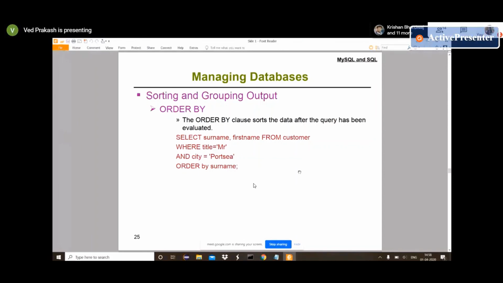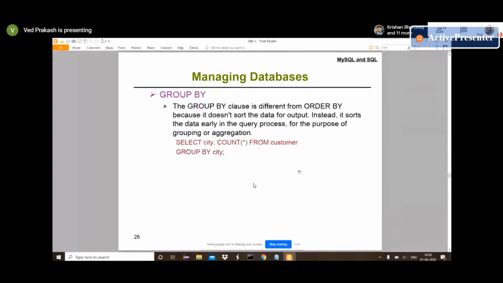So we provided order by also. And we have group by also. So in group by, we will provide the group by syntax. Order by is last in logic, but in group by, before processing, you apply group by.